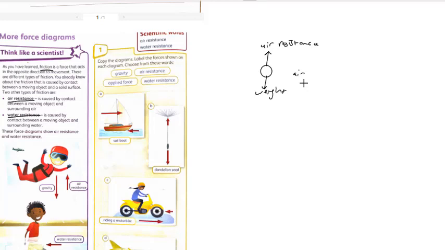When anything falls down in the air, of course, the object will be pulled by gravity, by the earth. But at the same time, air also exerts a force upward, and this force is called air resistance, guys.